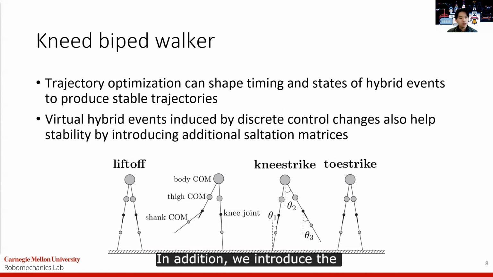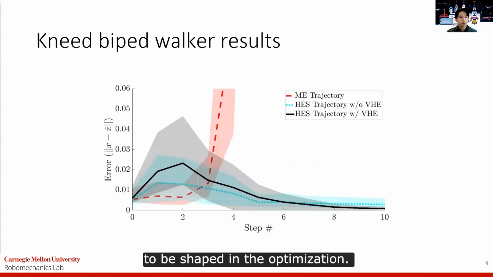In addition, we introduced the idea of virtual hybrid events, which are discrete control changes that are state triggered. These virtual hybrid events introduce additional saltation matrices to be shaped in the optimization. The bold lines here show the mean error results for 50 trials initialized with some initial perturbation, and the shaded region is plus and minus 1 standard deviation.